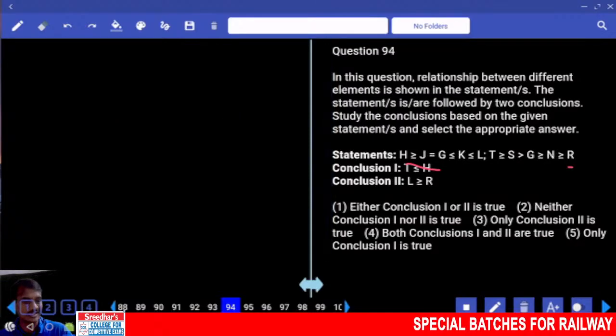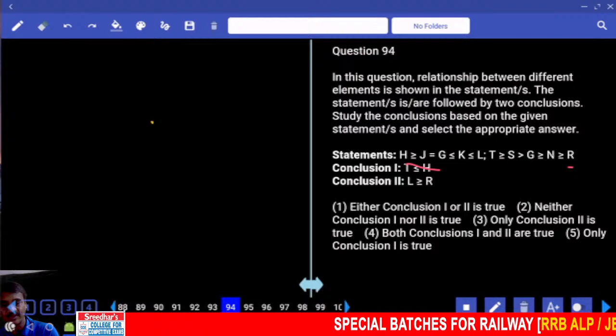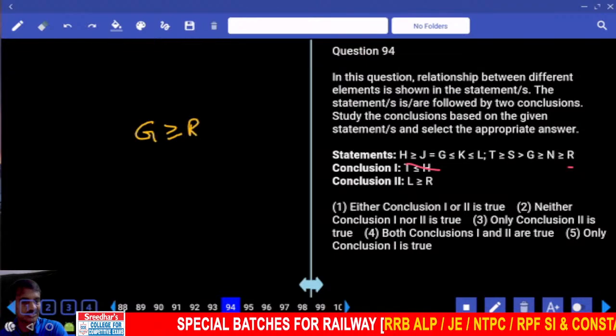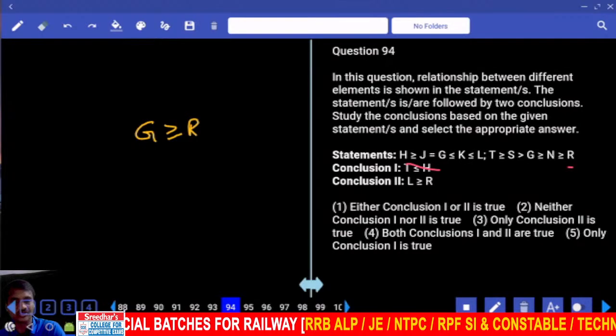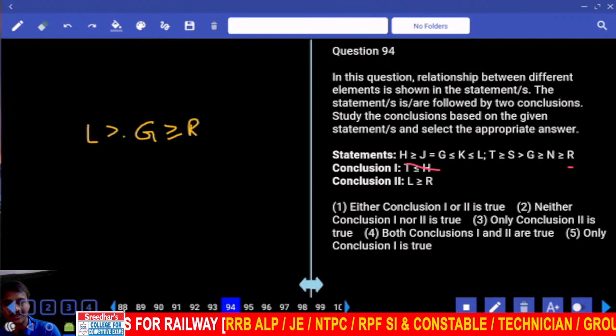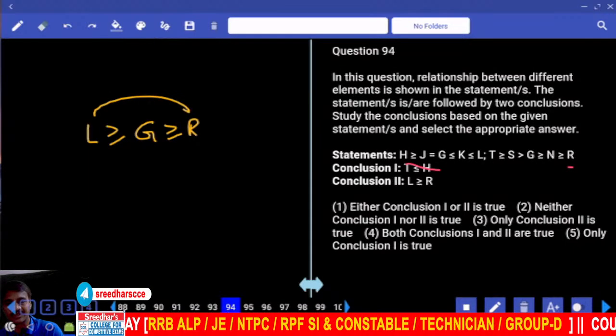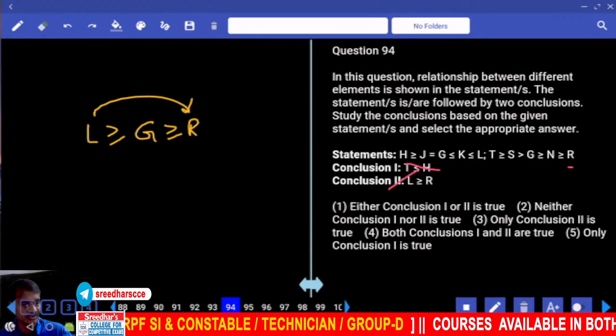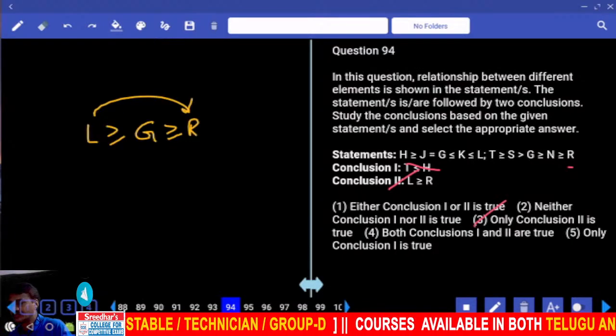Then next one, L and R. R is here, L is here. Which element is common? G. Now G greater than or equals to R. And next one, G lesser than or equals to L, that is L greater than or equals to G. And L greater than or equals to R, definitely true. Hence what is your answer? Only 2, that is choice 3, question number 94.